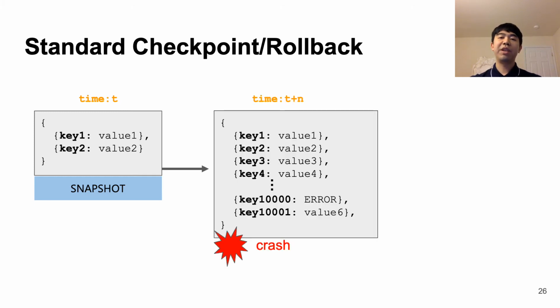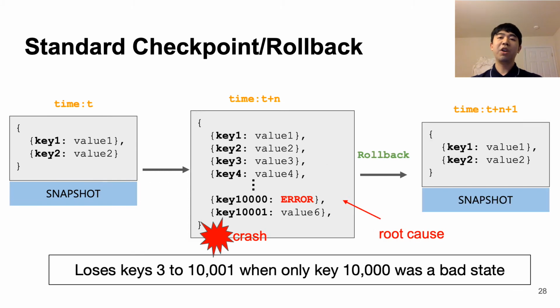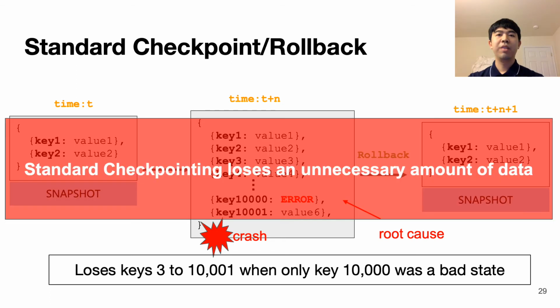Then, as we insert some key value pairs, we eventually crash when inserting the key 10,001st pair. Through some analysis, we were able to find that the root cause of the issue is the 10,000th key value pair. So, standard checkpoint and rollback tools will roll back the entire system to the previous snapshot where we only have 2 key value pairs. As a result, we end up losing all the keys from key 3 to key 10,001, when there is only one bad root cause. This gets us to the main problem of standard checkpoint and rollback approaches. It causes a large amount of unnecessary data loss.